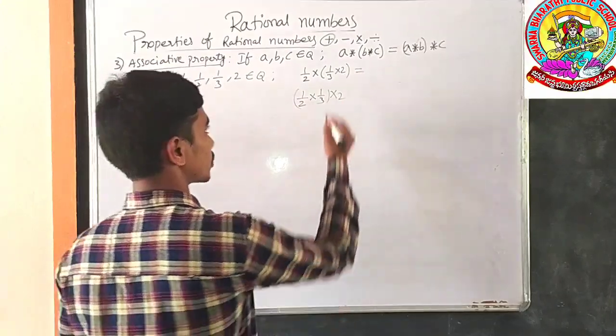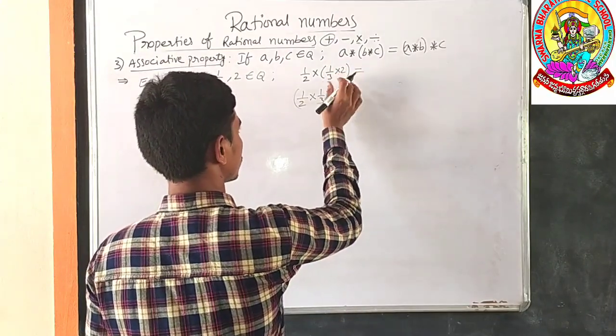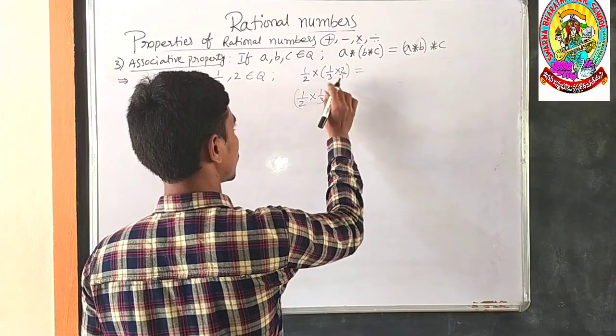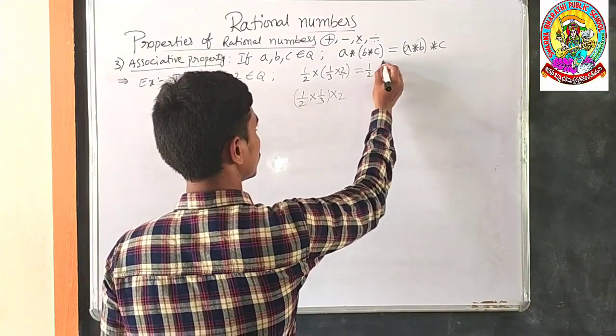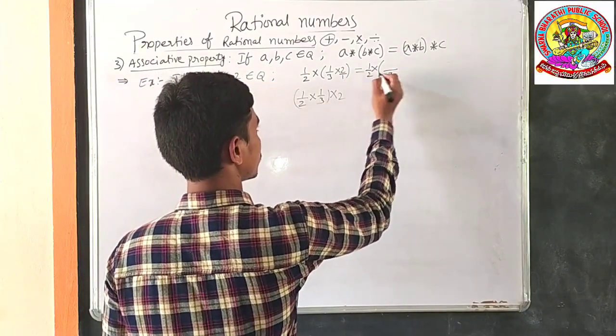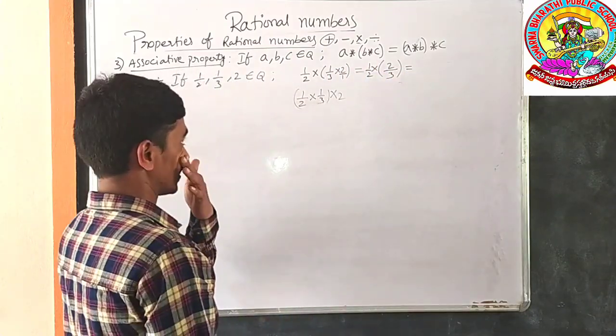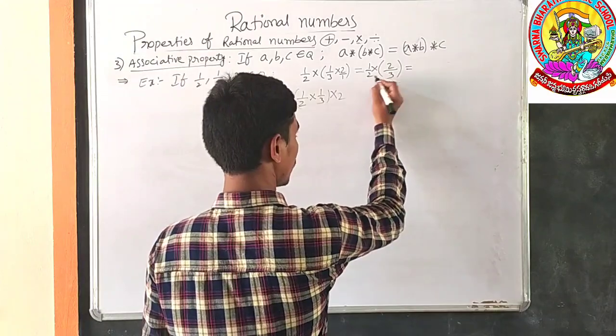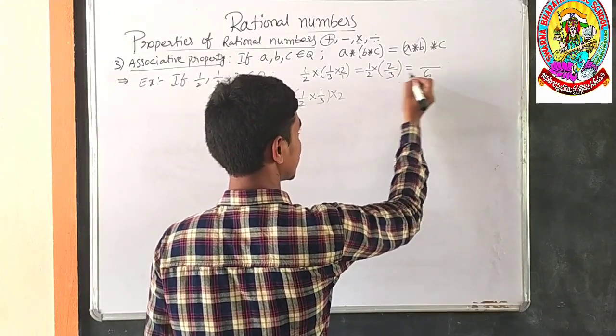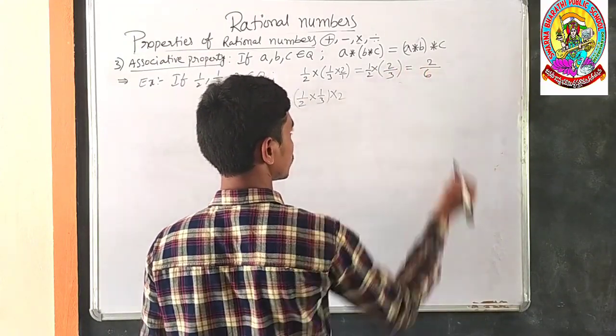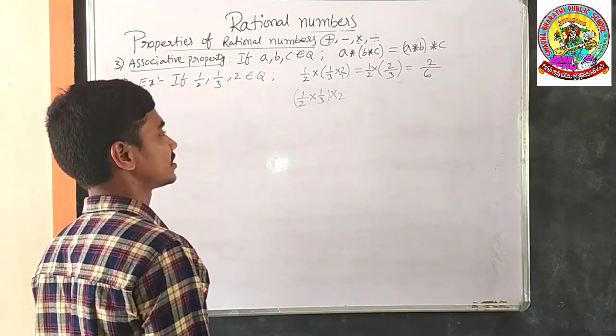Check once. First of all we do the bracket. Here 1 ones are 1, 2 threes are 6. Now the answer is 2/6.